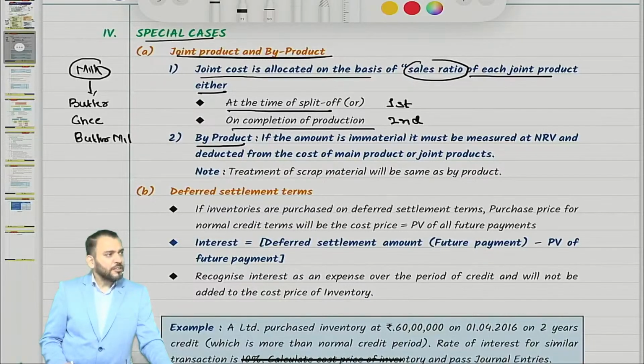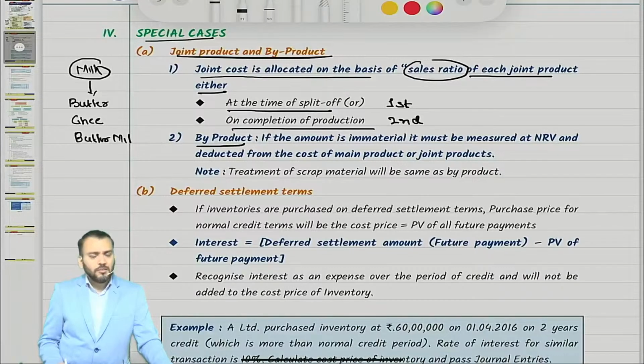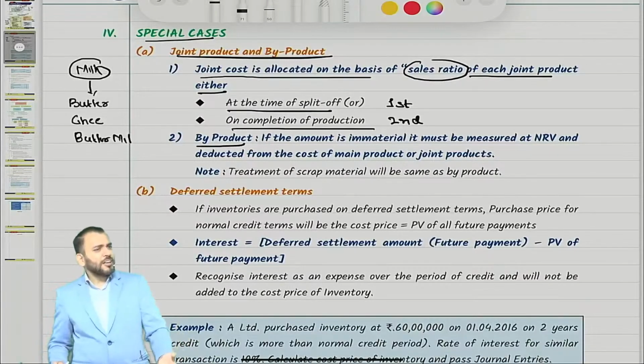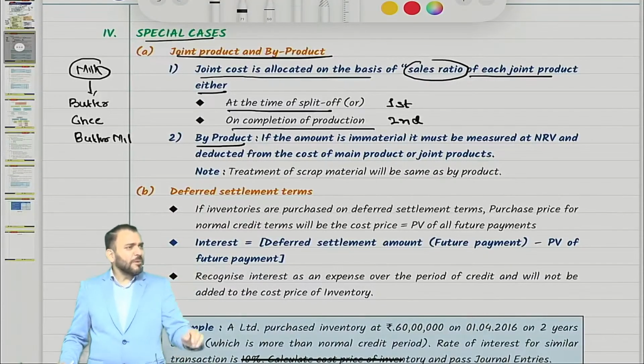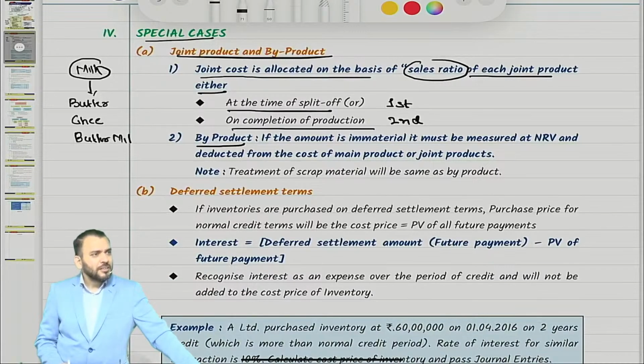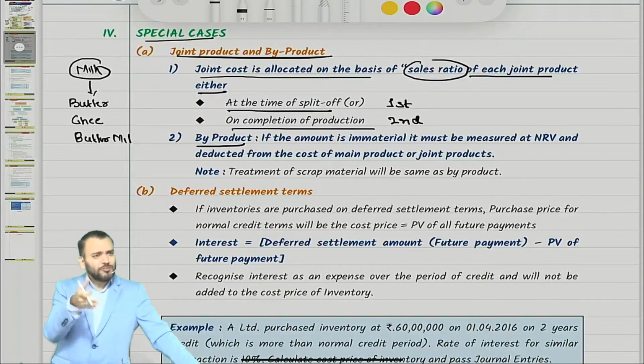Why is it not a main product? It can be sold in the market. Why are you saying it is not a joint product? It is a byproduct, but it can be sold in the market. Leave that. Intention: if you know the production process, you know it will be produced.